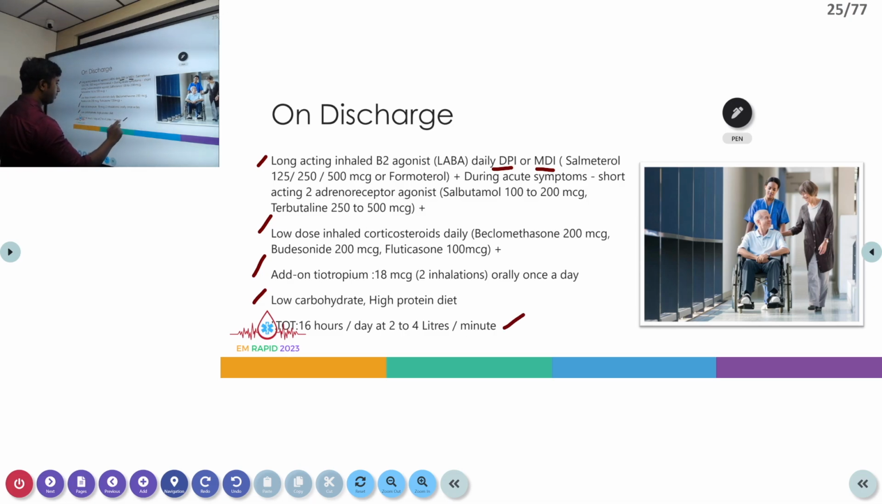And patients who are requiring continuous oxygen even after recovery, we might have to send them home with supplementary oxygen to be used at home, which we can advise to start with a rate of 2 to 4 liters per minute continuously for at least 16 hours per day. Giving continuous supplementation of oxygen can actually improve the status of the lungs over time. So these are the basic ideas of discharging a patient post recovery in a COPD exacerbation.